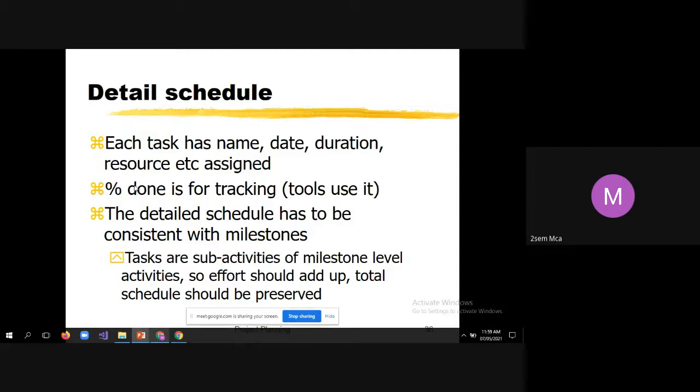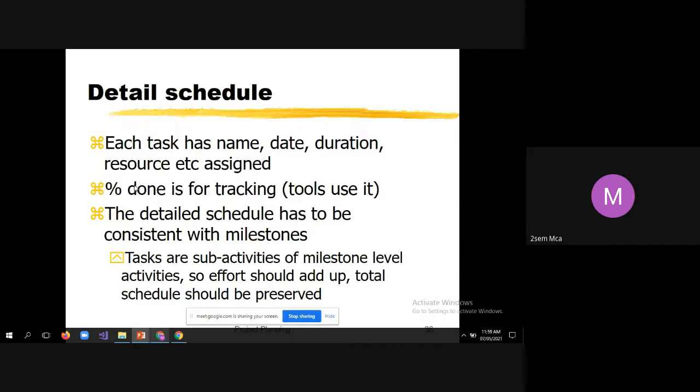That means tasks are sub activities of milestone level activities. So effort should add up. Total schedule should be preserved. That means when you accomplish some sub activity, you will be achieving some milestone. That means if you keep putting that same kind of effort, you will achieve more milestones. Sorry, total schedule should be preserved.